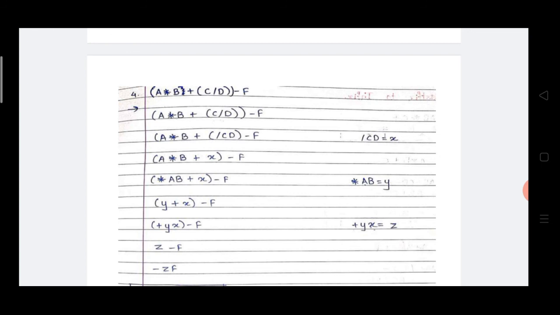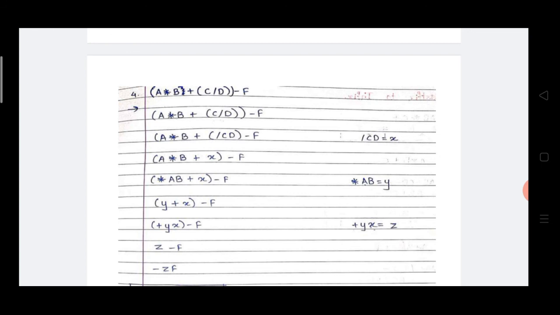First we are going to convert this infix notation to prefix notation. C divided by D means divided by CD, which is assigned to X. The second statement is, in brackets A into B plus divided by CD. Instead of divided by CD, I am going to write here X, bracket complete, minus F. Now see A into B plus X.